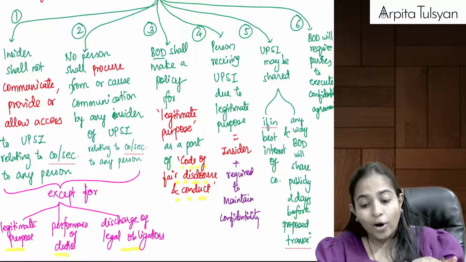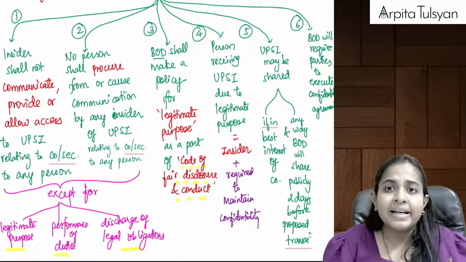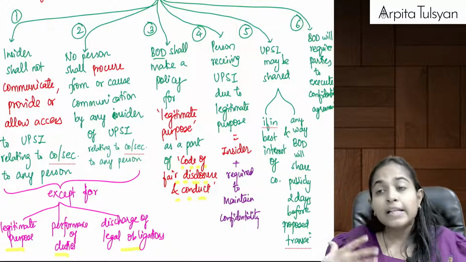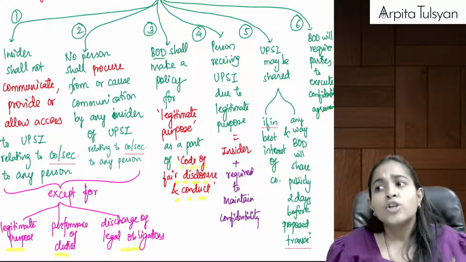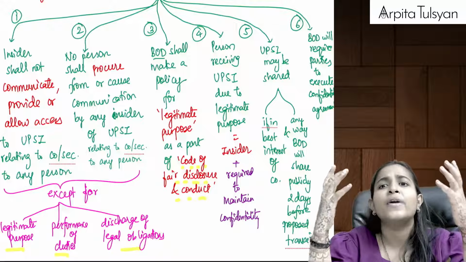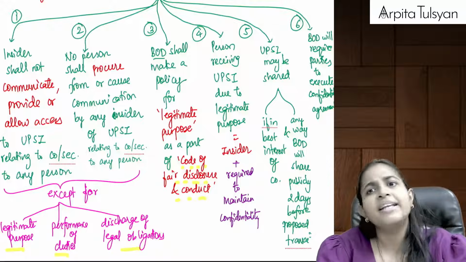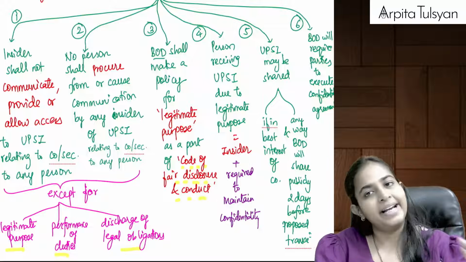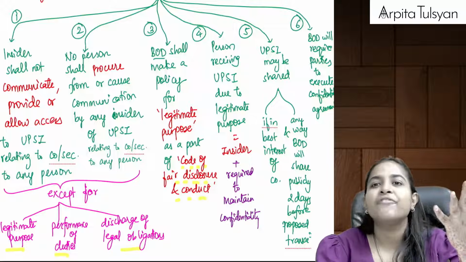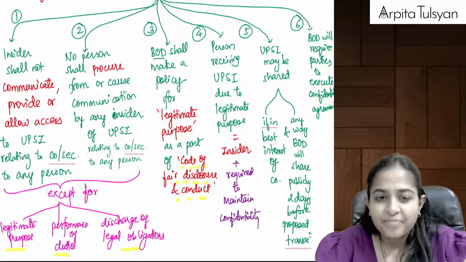Or the board of directors will anyway share this information publicly 2 days before the proposed transaction. Let's say there is news about merger, demerger, etc. Whenever the merger or demerger is going to happen, 2 days before that, the board is going to share it publicly. Then no problem. Then if I have this information, even I can share it, because it is in the best interest of the company, and the board is going to share this information publicly even before the transaction takes place. Are you understanding this?